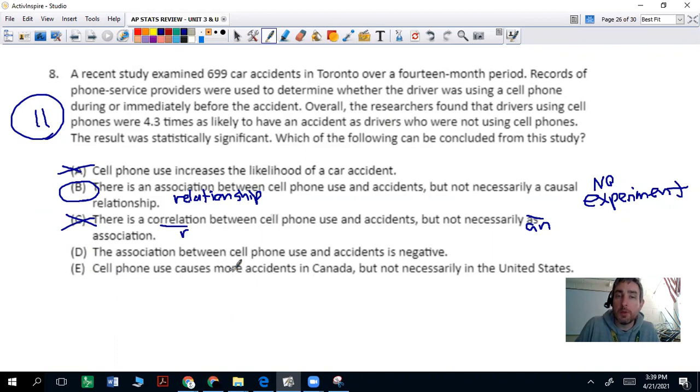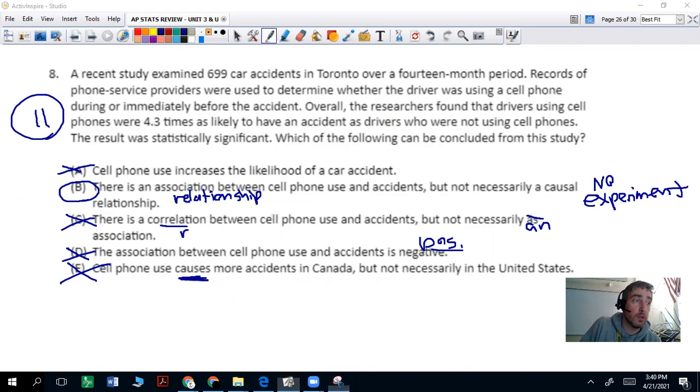D, the association between cell phone use and accidents is negative. Well, it appears in this data that it's positive, right? Because the more people that were shown to use cell phones were in accidents. So one increase matched up with another increase. So that's false because that should be positive. And then E, cell phone use causes more accidents in Canada, but not necessarily in the United States. Again, we have not determined a causal relationship. So anytime you see that word cause, but no experiment performed, you can rule that out.